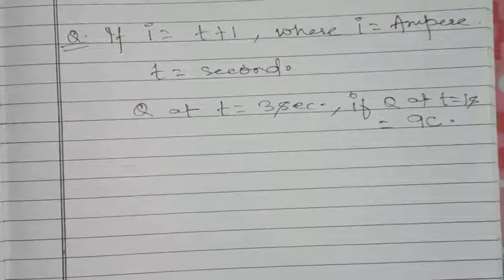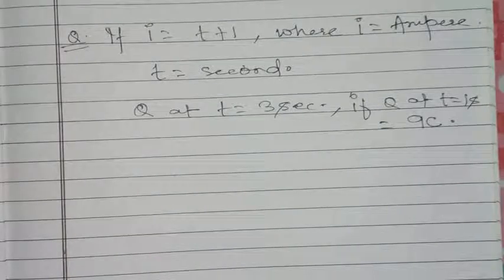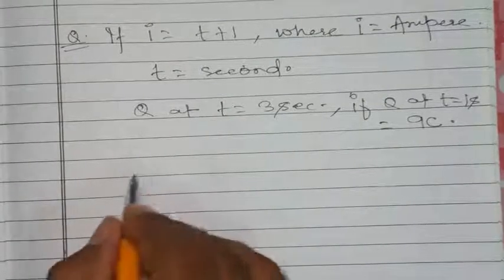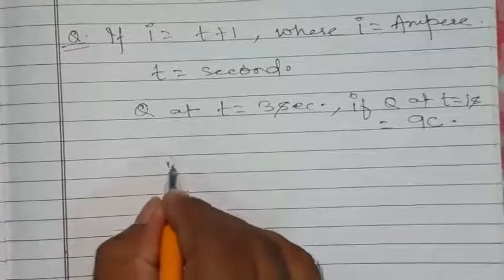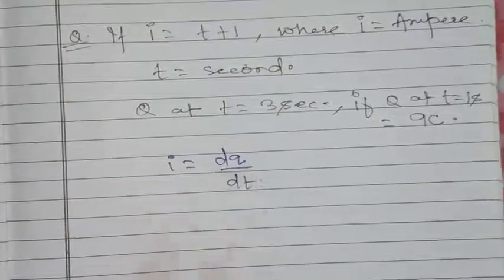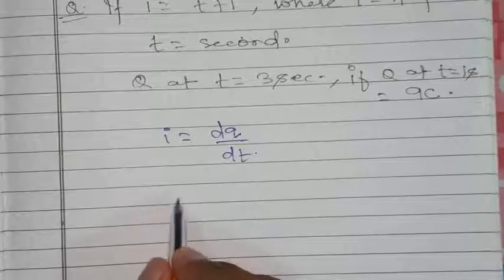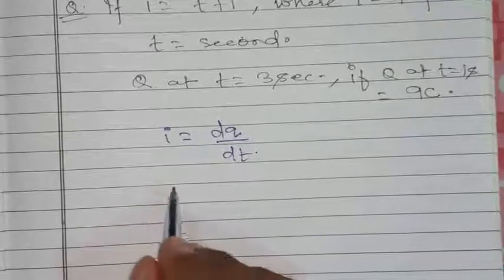Then how can we find the charge at t equal to 3 seconds? We know that I is equal to dq over dt. Here we have to find the charge, so we have to integrate over its limit.